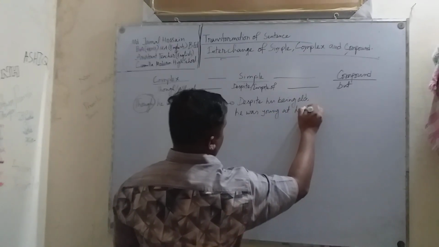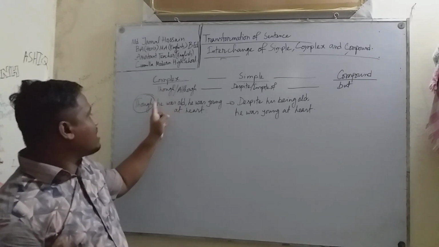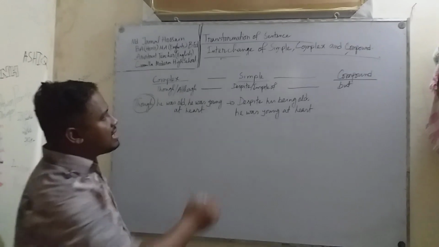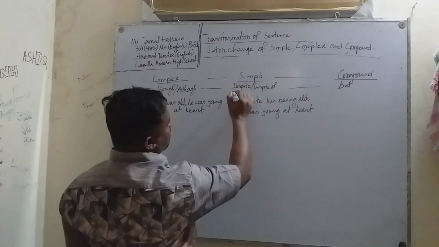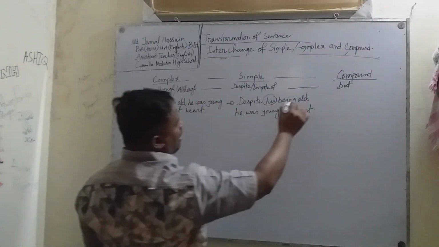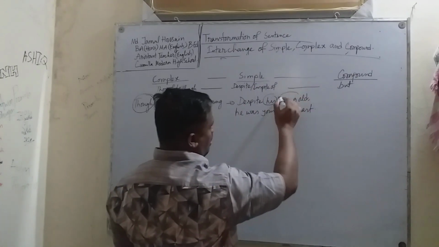at heart. অর্থাৎ যদি কমপ্লেক্স সেন্টেন্স though দিয়ে শুরু হয়, আমাকে সিম্পল সেন্টেন্সে সেখানে despite এবং in spite of দিতে হবে, এরপরে সাবজেক্টের পজেসিভ দিতে হবে, possessive of subject, he is subjective form, his. Then instead of am, is, or was, I have to use being.